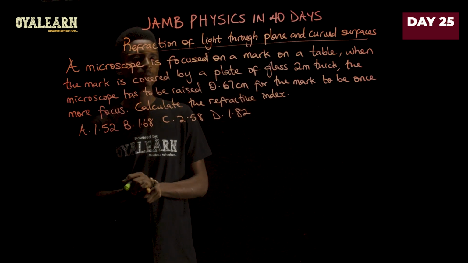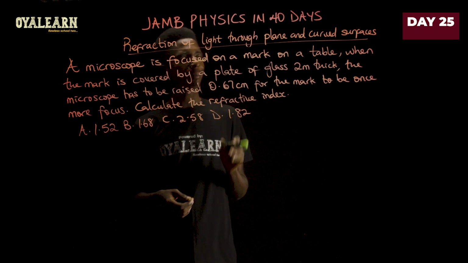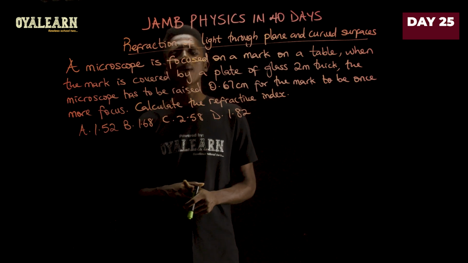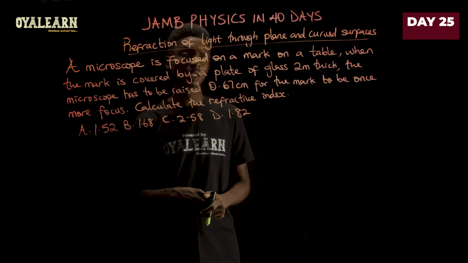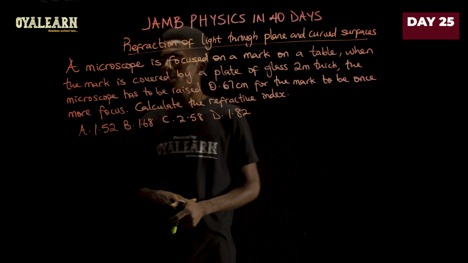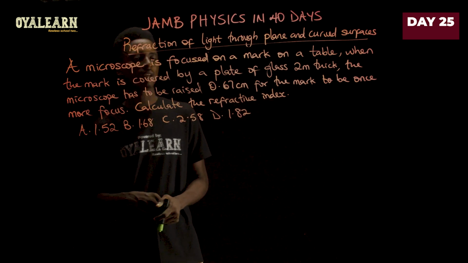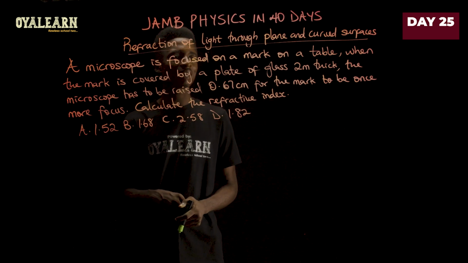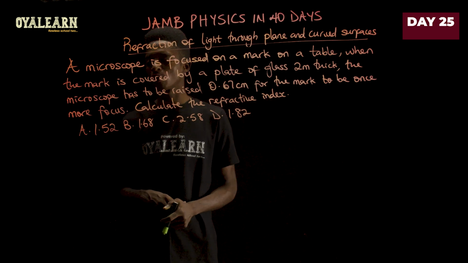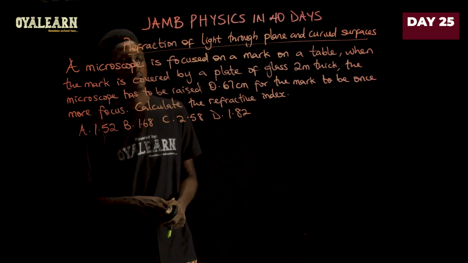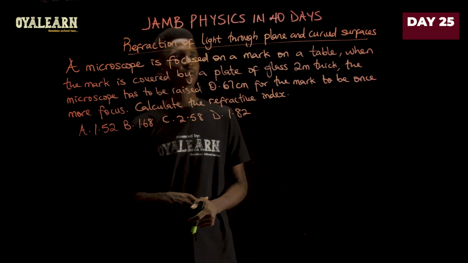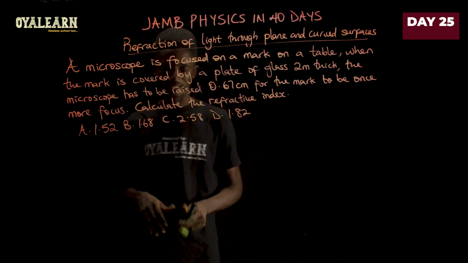A microscope is focused on a mark on a table. When the mark is covered by a plate of glass 2 meters thick, the microscope has to be raised 0.67 centimeters for the mark to be once more focused. Now we are asked to calculate the refractive index.